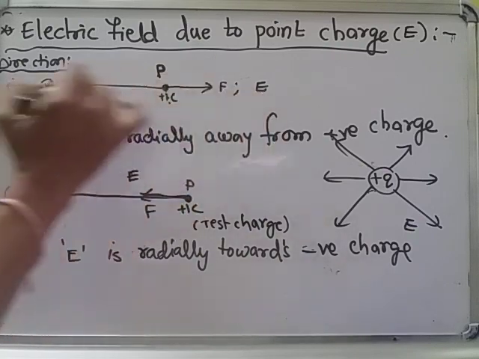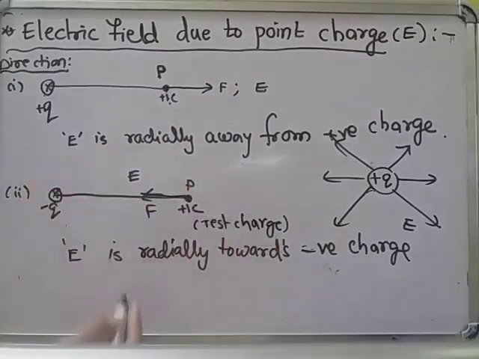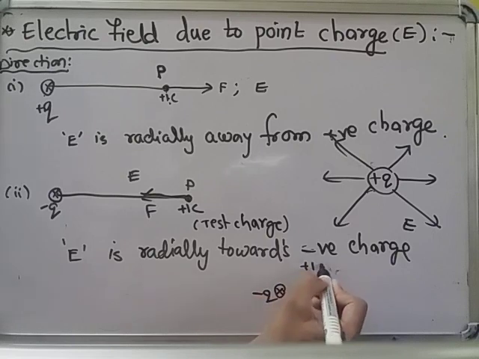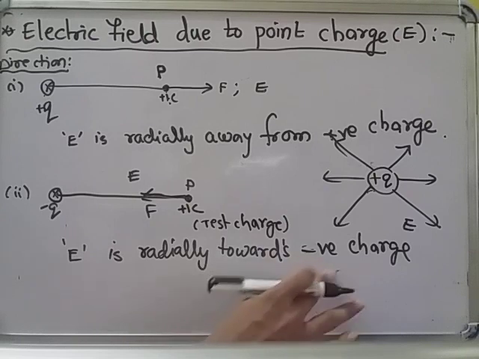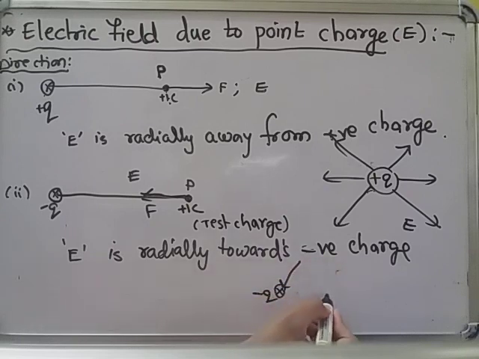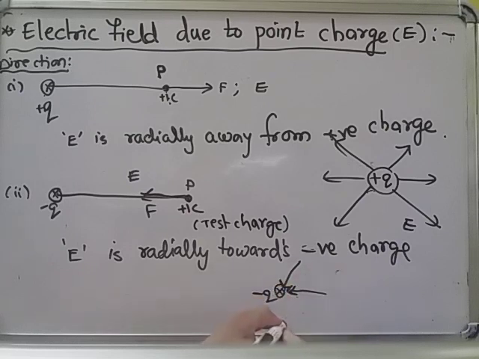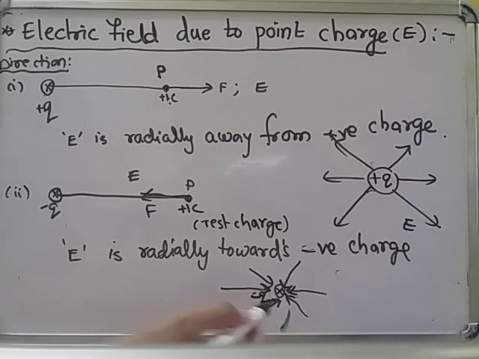Simply we can say the electric field is away from a positive charge and towards a negative charge. If you take the minus q charge here, and if you place a plus 1 coulomb charge here, it is attracted. Here if you place the plus 1 coulomb, that is also attracted. That means all the positive charges will be attracted. That's why the electric field is towards the negative charge. Electric field is away from positive charge and towards negative charge.